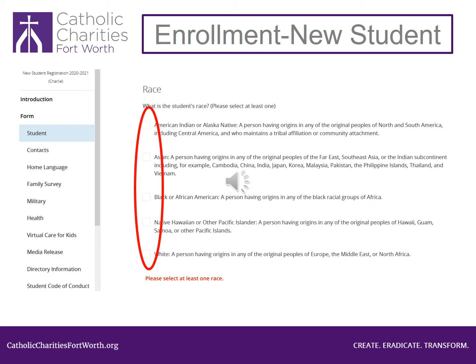You will need to select your ethnicity here. If you are from Africa, you will pick Black or African American. If you are from Afghanistan or Iraq, you will pick White. If you are from Nepal, Myanmar, or another Far Eastern country, you will pick Asian. Scroll down the page.